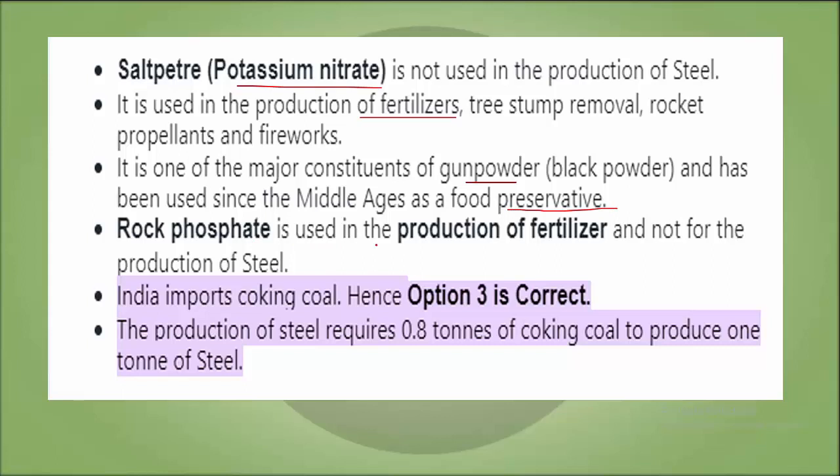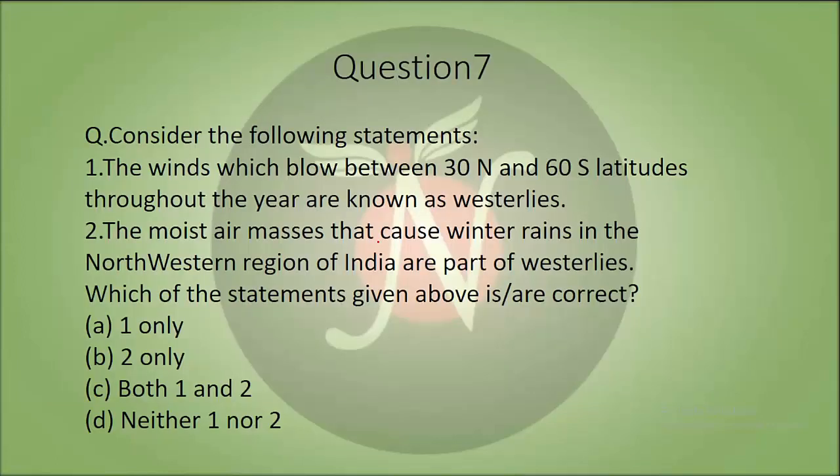Rock phosphate is used in the production of fertilizer and not for the production of steel. India imports coking coal, hence the option is 3. The production of steel requires 0.8 tons of coking coal to produce 1 ton of steel. Now we have our seventh question.